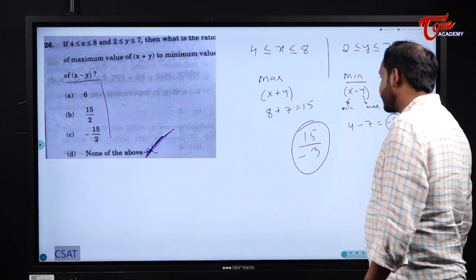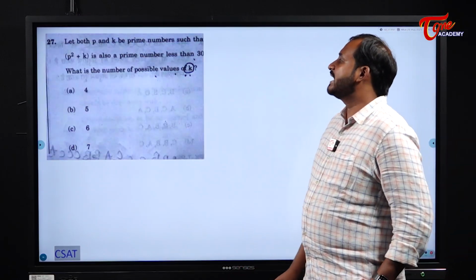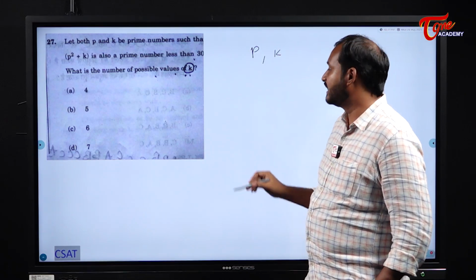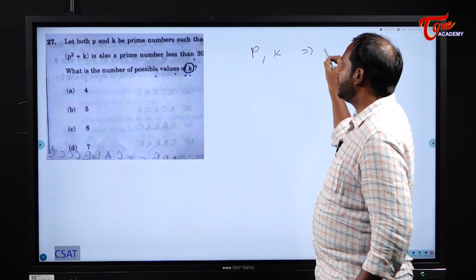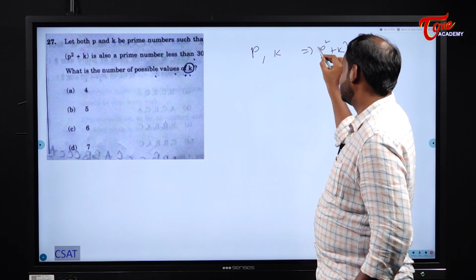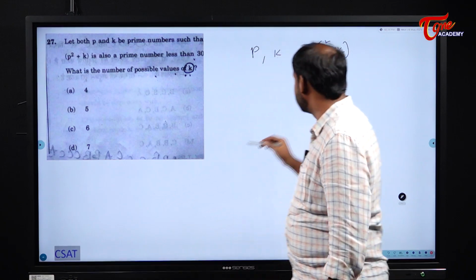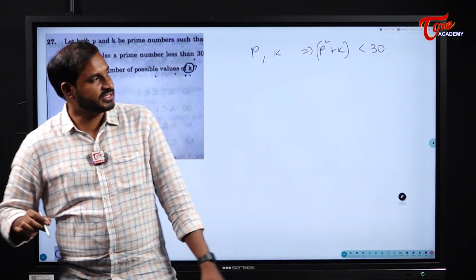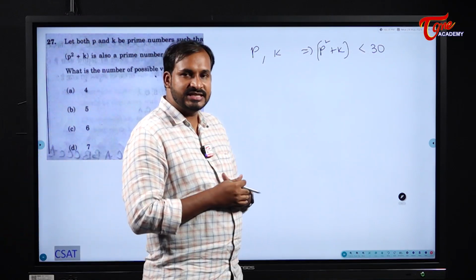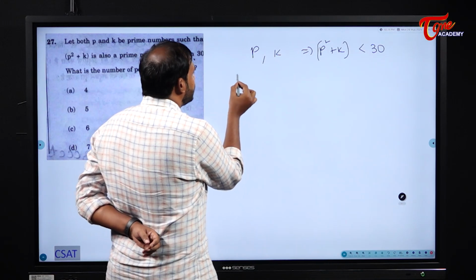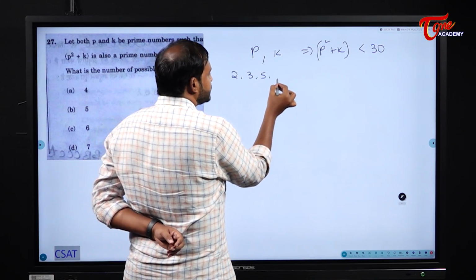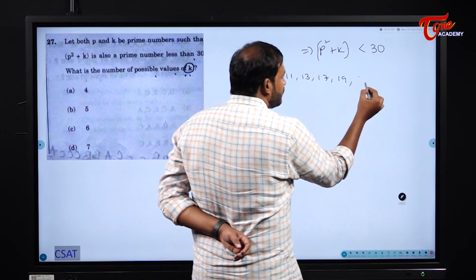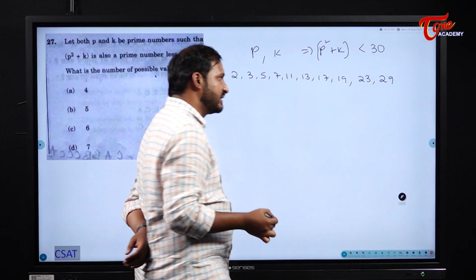Okay. Next one. Let both P and K be prime numbers such that P square plus K is also a prime number, which is less than 30. P square plus K is less than 30. That means, see here students, what are the prime numbers less than 30? Make a note of those numbers: 2, 3, 5, 7, 11, 13, 17, 19, 23 and 29. These are the prime numbers less than 30.